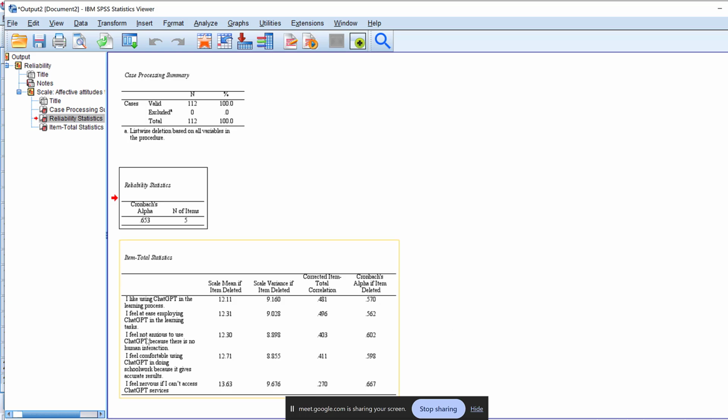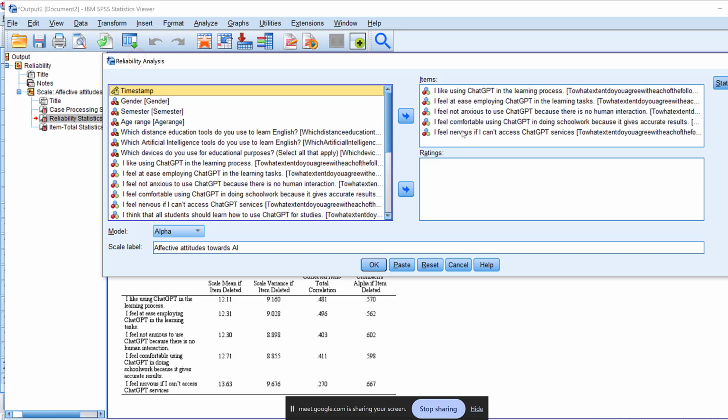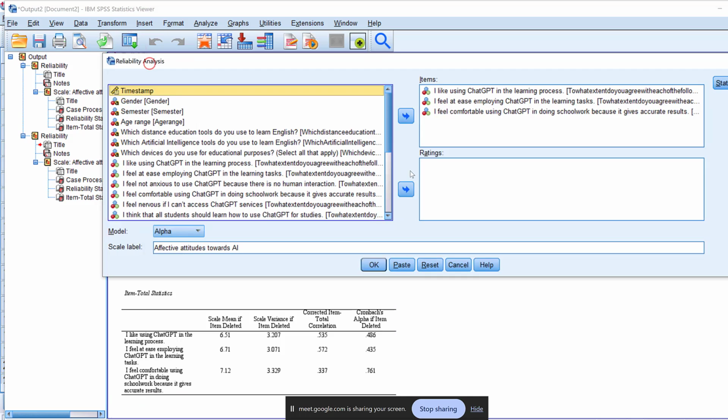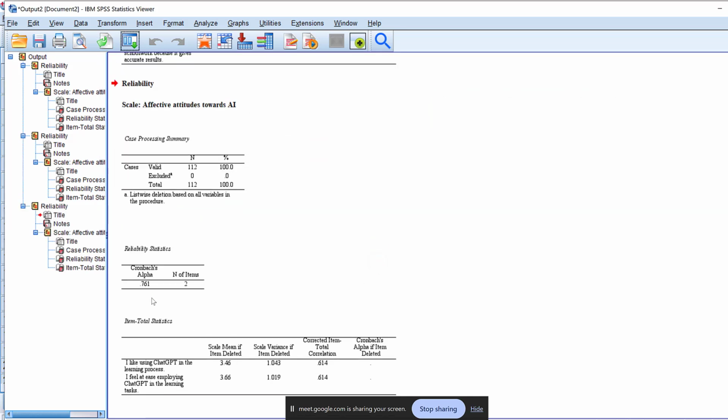So let me just remove "feel anxious" or "feel nervous." Let me remove these two. I feel not anxious, and retest this. So the reliability became 0.661. I like using ChatGPT. I feel at ease. So I will remove "I feel comfortable." I will keep just two. Here we go. So this one is good.